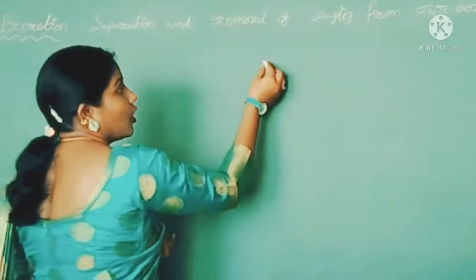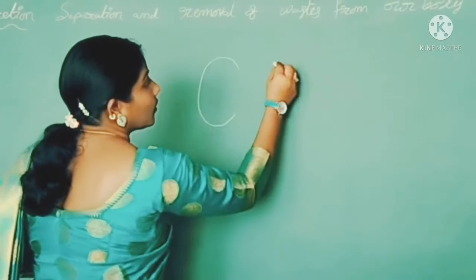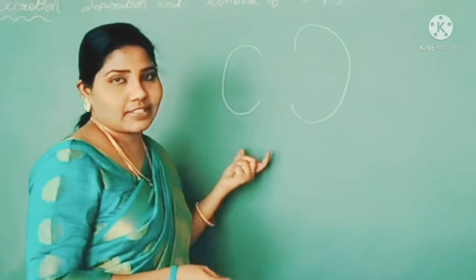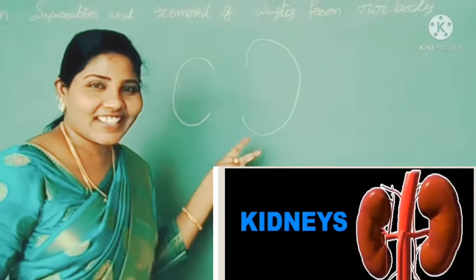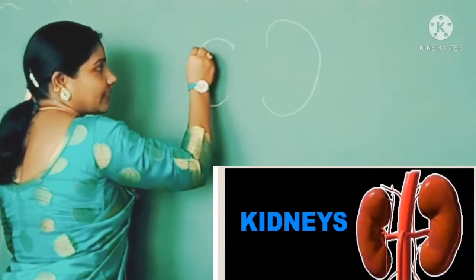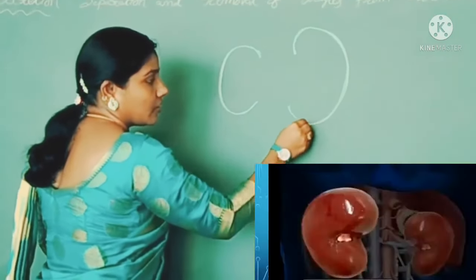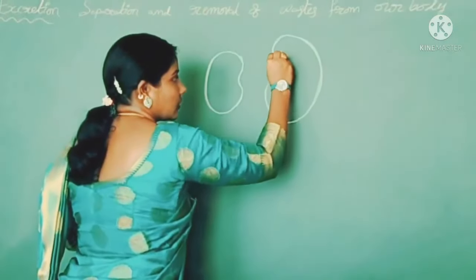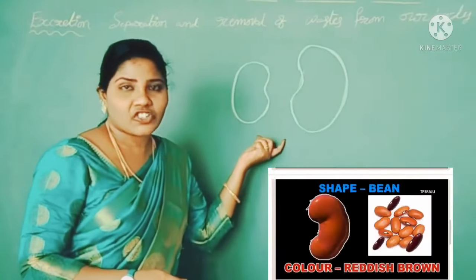In this, we observe one pair of kidneys. Here we can observe the bean-shaped structures.